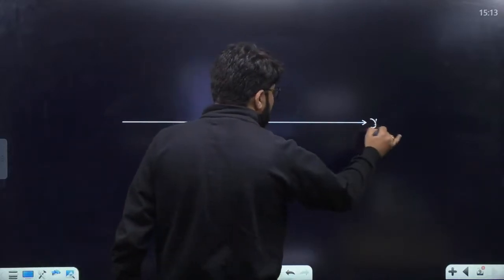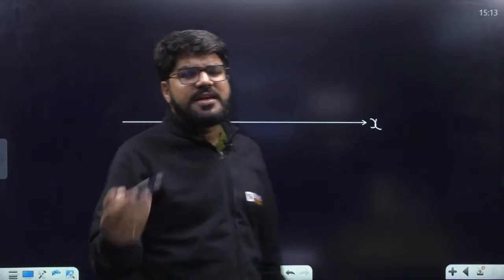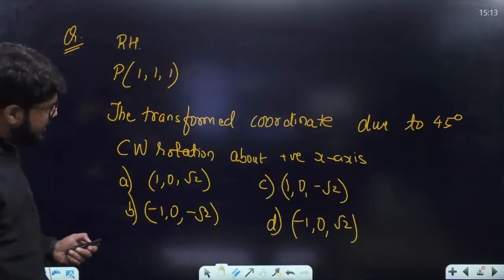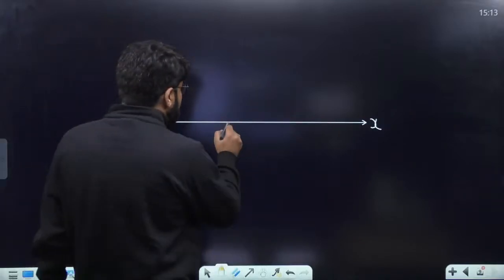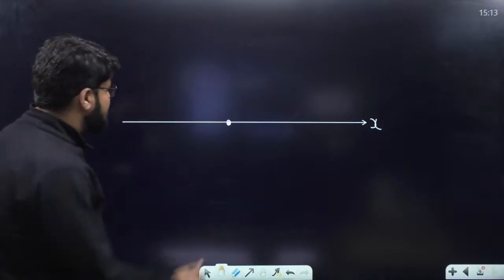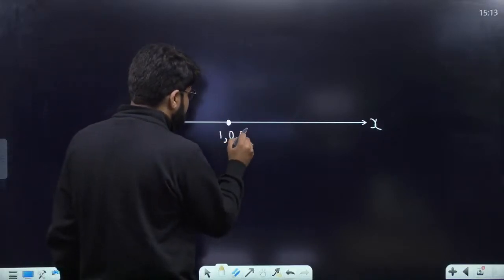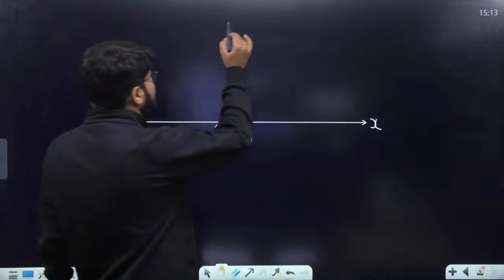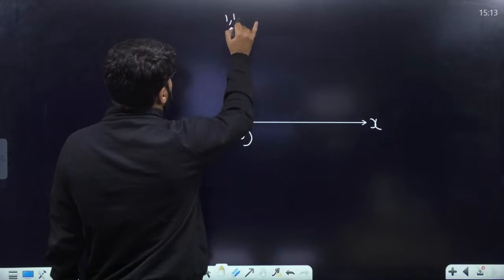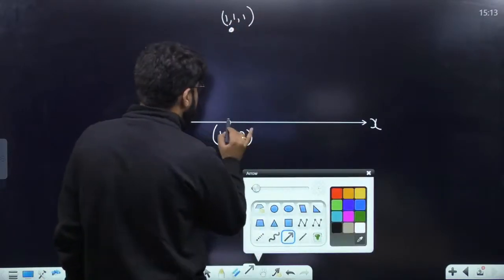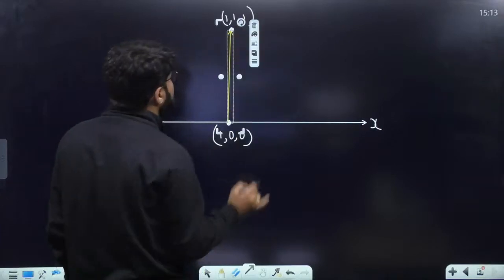So your axis of rotation, because whenever you have an axis of rotation, it is going to be rotated like a cylinder. Yes, all my dear students, very good answer. A इसका सही answer होगा, right? So if I start from a point on the x-axis, let's say the point is 1 0 0, because my point is 1 1 1. Okay, so somewhere there is the point 1 1 1, right? और इसको rotate करना है आपको, right? That's the logic.